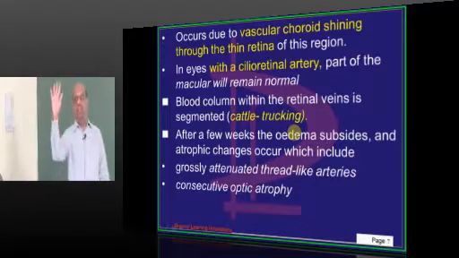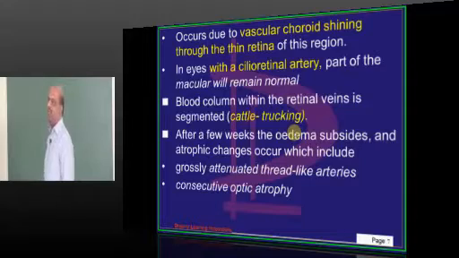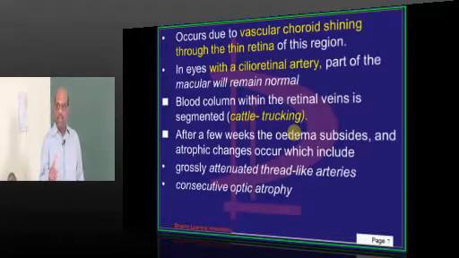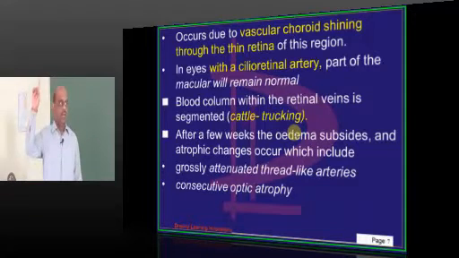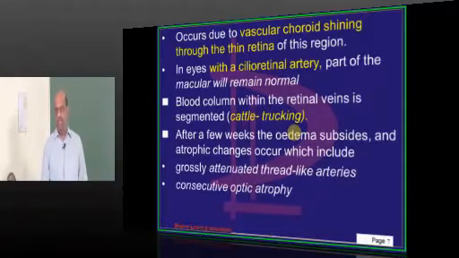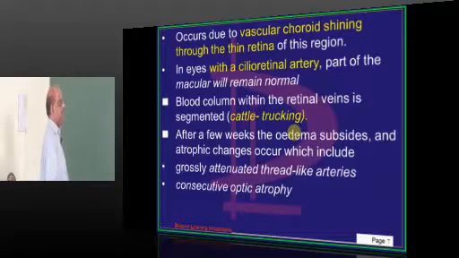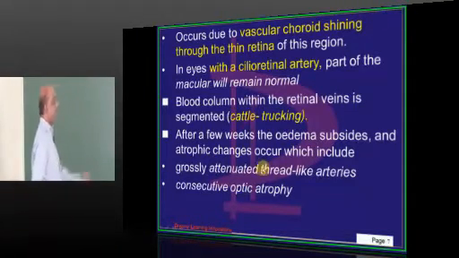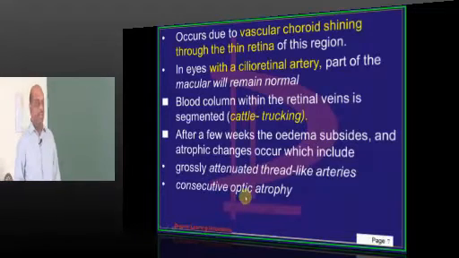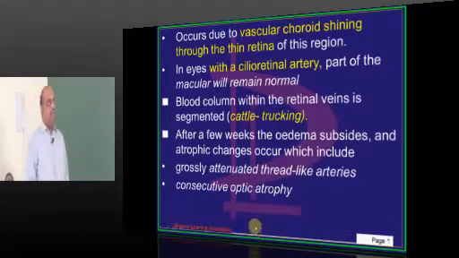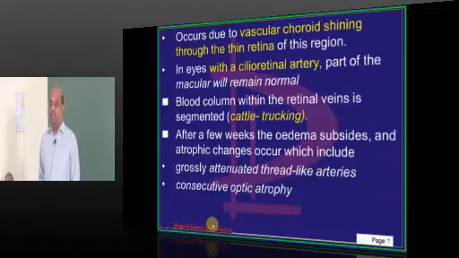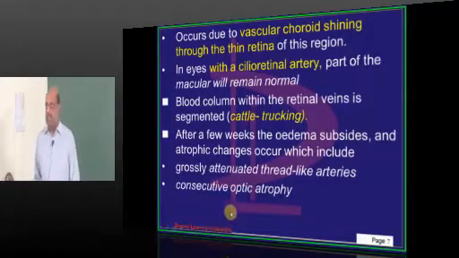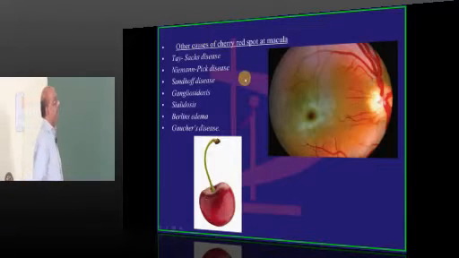It is a classical feature of central retinal artery occlusion, one of the favorite MCQs in the exam. Cherry red spot and cattle truck appearance. You should remember this in central retinal artery occlusion. After a few weeks, the retinal edema will subside and atrophy will develop, and there can be optic atrophy. Consecutive optic atrophy can occur, secondary optic atrophy, because of this retinal ischemia.